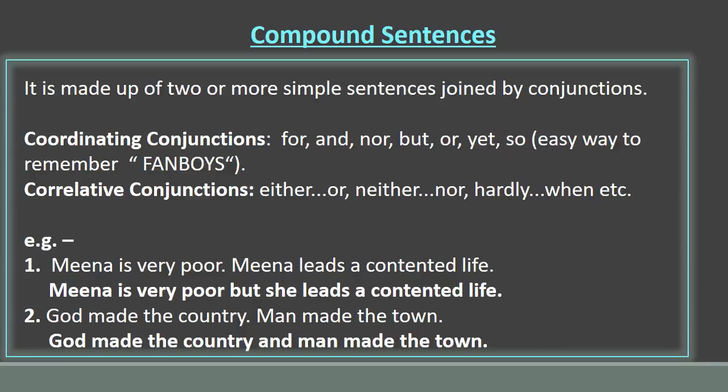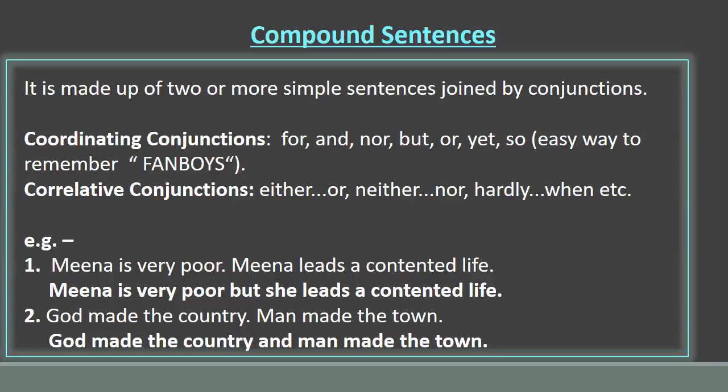Coordinating conjunctions: for, and, nor, but, or, yet, so, etc. An easy way to remember these conjunctions is to remember the word FANBOYS. Some correlative conjunctions: either or, neither nor, hardly when, etc.